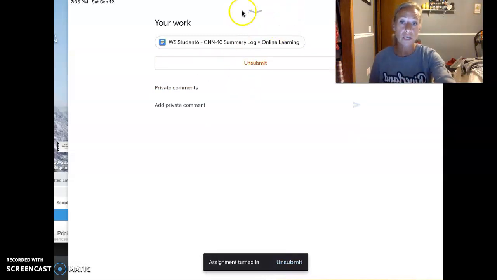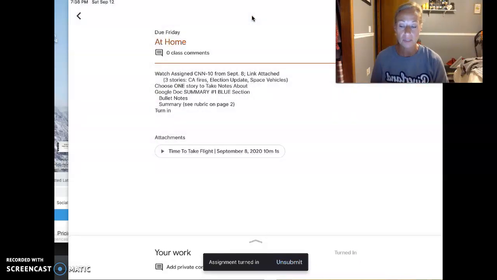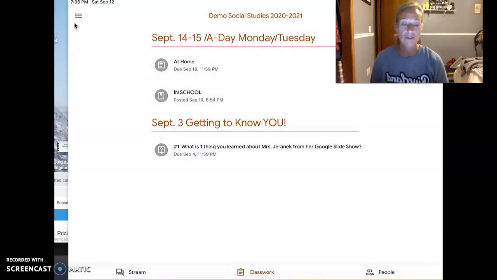And to get out of this screen, you click on that My Work, so that takes you back up to the beginning. And then you can click on the arrow on the left-hand side, and that takes you back to classwork. Okay, that's how you are going to complete your homework. You'll also know when you get back here that this at home is no longer orange or whatever color it started out to be. Sometimes it's blue, depending upon what theme I've used. And then it is grayed out. So that means that the homework that you had is no longer something that would be in your to-do list. Okay, it is turned in, and eventually I will return it back to you.